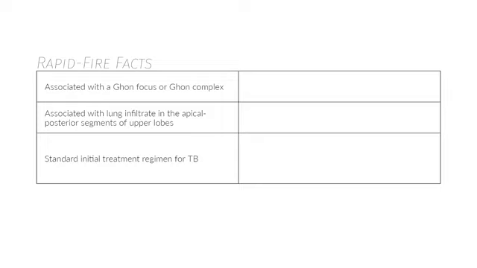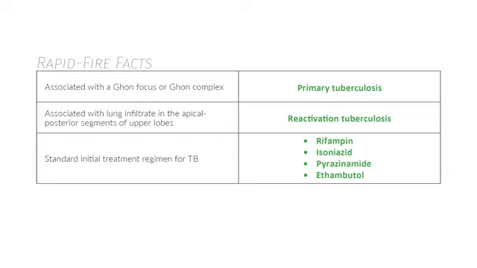Now let's look at these rapid fire facts. So associated with a Ghon focus or Ghon complex, again that's primary TB. Associated with lung infiltrate in the apical posterior segments of the upper lobes, that's reactivation TB. Then the standard initial treatment regimen for TB is RIPE: rifampin, isoniazid, pyrazinamide, and ethambutol.